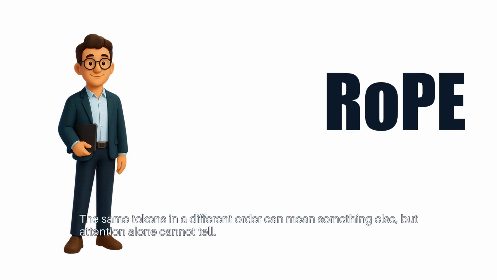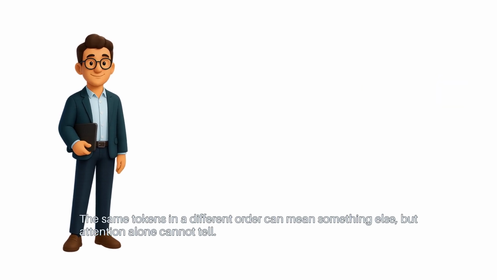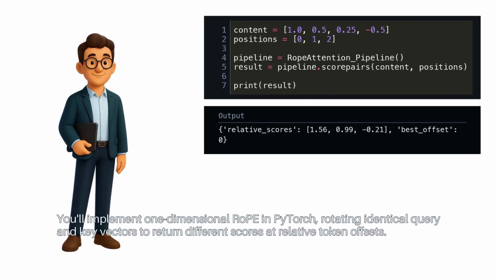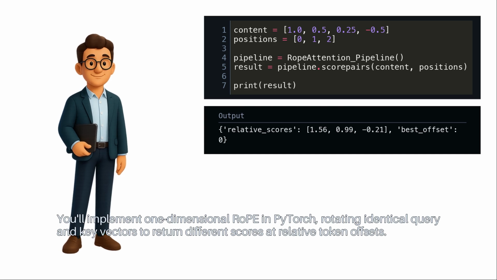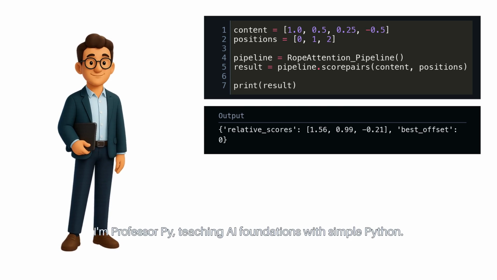The same tokens, in a different order, can mean something else, but attention alone cannot tell. You'll implement one-dimensional RoPE in PyTorch, rotating identical query and key vectors to return different scores at relative token offsets. I'm Professor Pi, teaching AI foundations with simple Python.